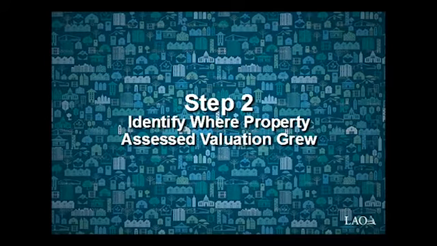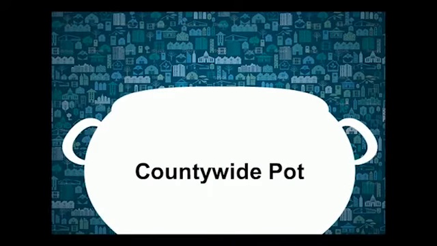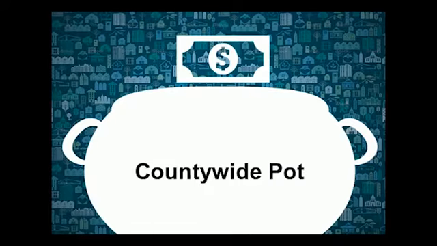Step 2. Identify where property assessed valuation grew. Typically, property taxes paid in your county grow from year to year. When that happens, there is money left in the countywide pot after step 1. The county auditor sets aside these funds for local governments serving the areas where property assessed valuation grew.